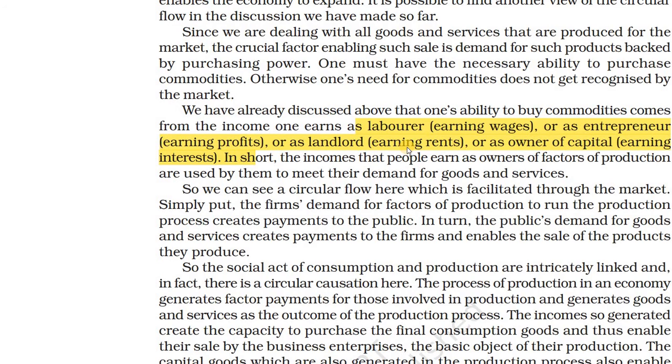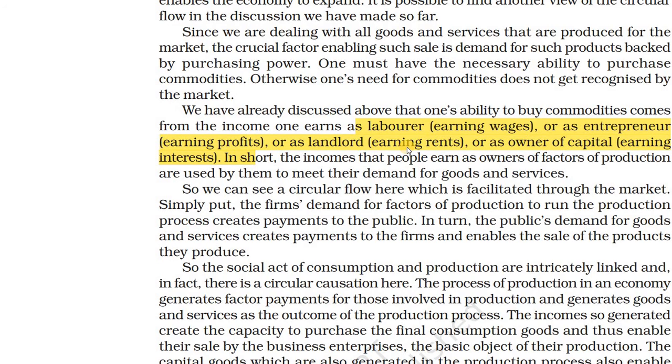Okay, then these are the remuneration from these 4 factors of production. Then what are the 4 factors of production? Labor, entrepreneur, landlord, capital. And what are the remuneration for those? For labor it is wage, for entrepreneurs profit, for land it is rent, and for capital it is interest.